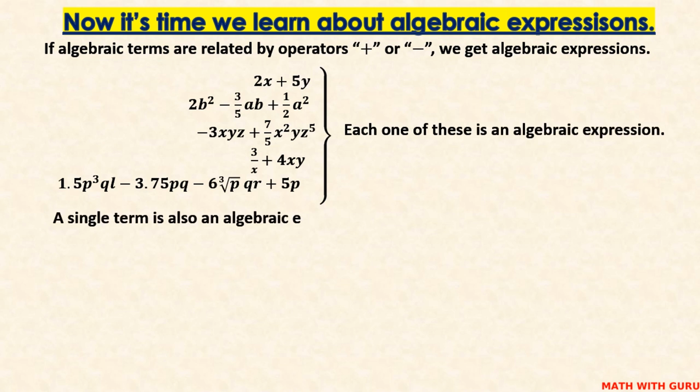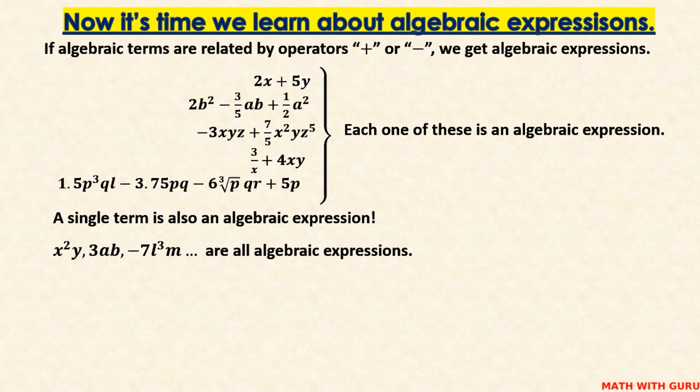A single term is also an algebraic expression. Note this. For example, x squared y, 3ab minus 7l cubed m. These are all algebraic expressions.